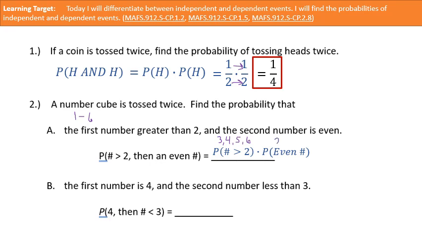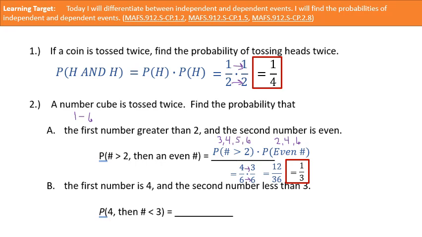Okay, what about the probability that we get an even number? Well, how many even numbers are there? 2, 4, and 6. So our probability here should be 3/6. So what we're looking at here is 4/6 times 3/6. We'll multiply straight across again, and we'll get 12 over 36. And then we can use our calculator or just divide top and bottom by the same number, say 12. And the answer should be 1/3, or 0.333 repeating. Are we good?